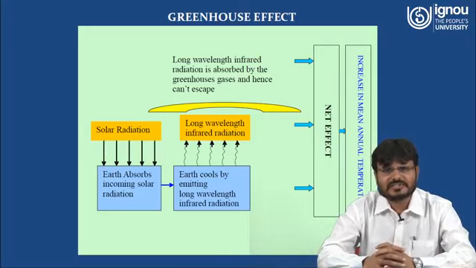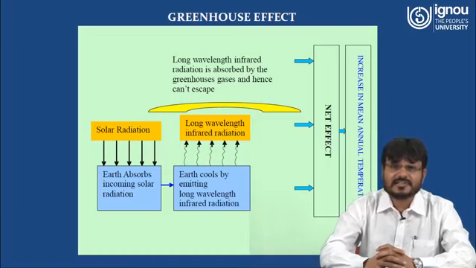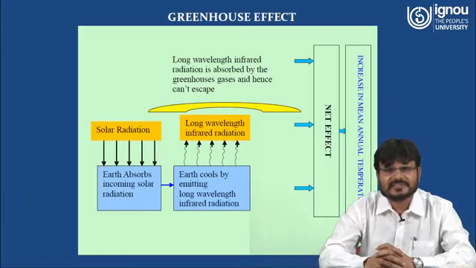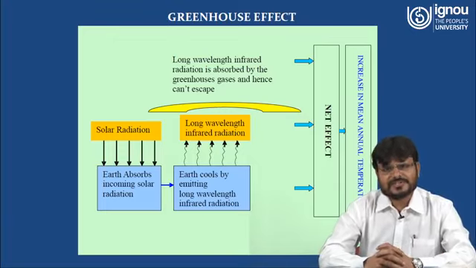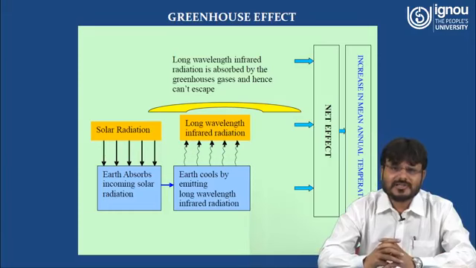Then the earth cools by emitting long wave infrared radiation, and this long wave radiation is absorbed by the greenhouse gases present in the atmosphere, and hence it cannot escape. So what happens due to this long wave infrared radiation? It increases the average temperature of the atmosphere.